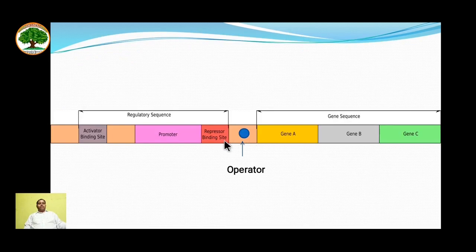Let's take an example here. You can see here there is a gene which is having regulatory sequence, operator sequence and gene sequence. This is an example of operon where gene A, gene B and gene C are structural genes. O is the operator region and this is the regulatory sequence that helps in expressing these genes. This kind of operon models can be seen in bacteria. For example, lac operon, tryptophan operon, etc.